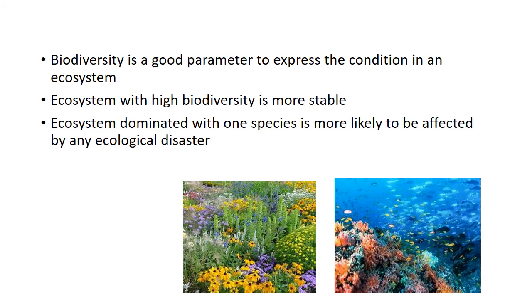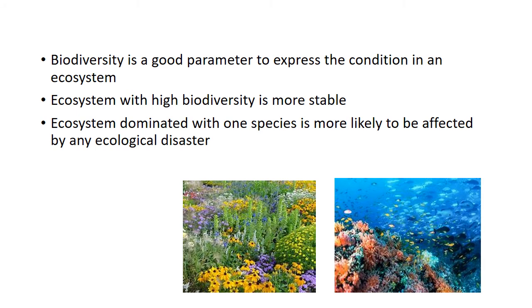For example, if a new disease arises, what happens? These dominant prey species can be wiped out, removed from the ecosystem. So this would badly impact the species.